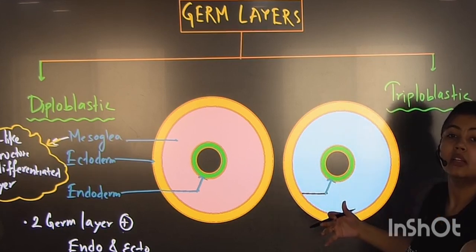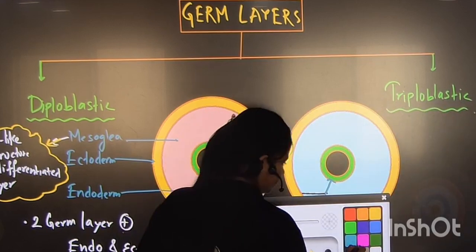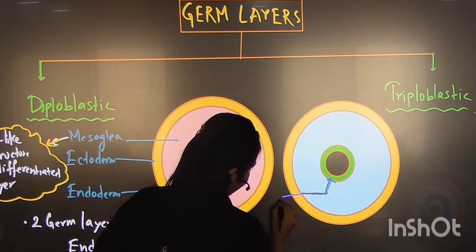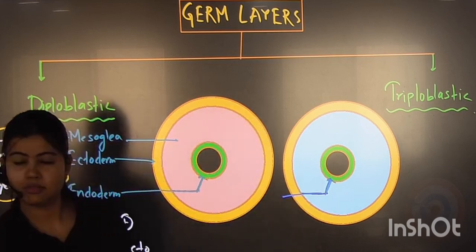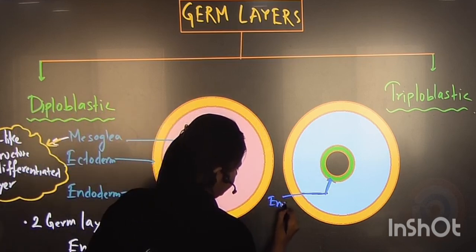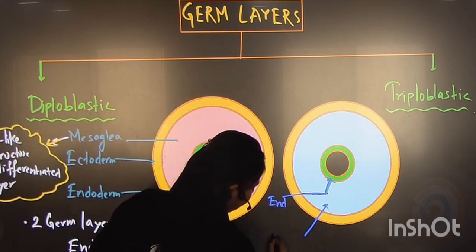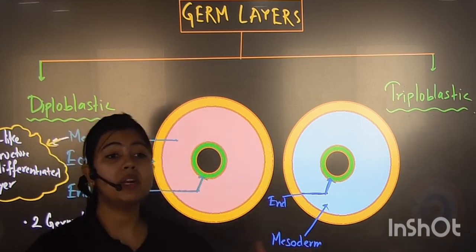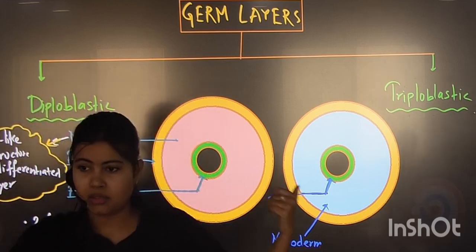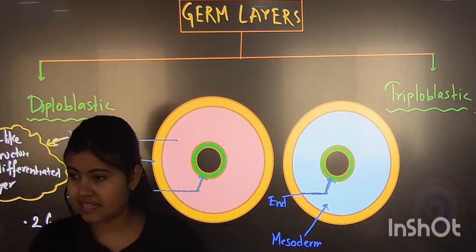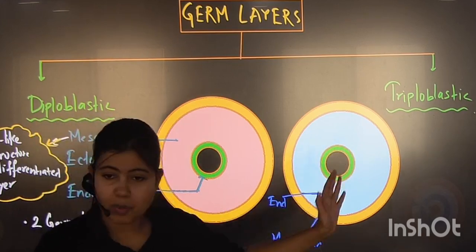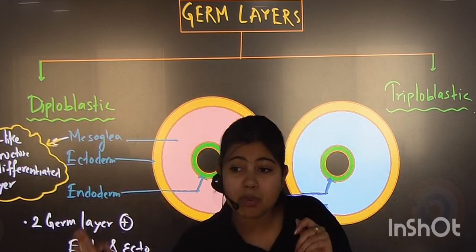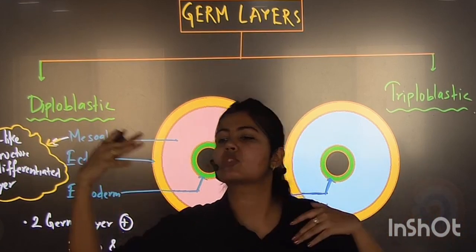For example, which layer is this, student? Very good. So you can write here one more layer. I am talking about the IPE; for NEET, this sentence formation is not needed. But if I talk about triploblastic, you must know that one more germ layer emerged in between ectoderm and endoderm, that is known as mesoderm.